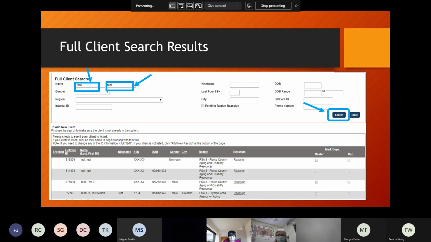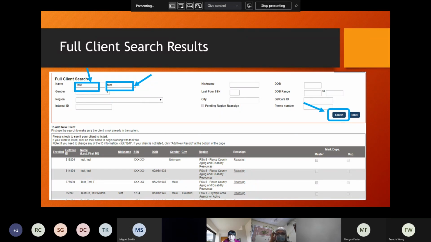Okay, so far so good. And sometimes you can use other options, for example, date of birth. If you want to do that, don't combine search options together. So first you try to use your client's name, and if it doesn't work, then you can clear the name search option, then you enter date of birth. Then try to click search.